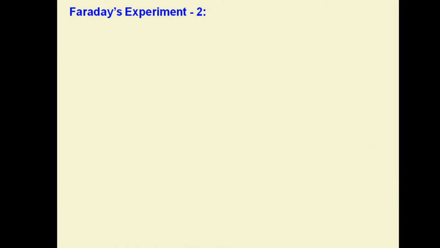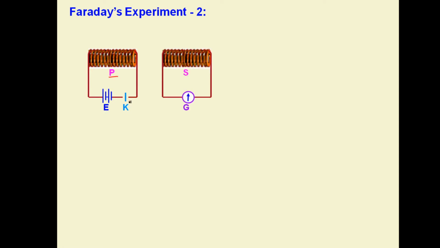Now, another method of Faraday's experiment, one more is there. We have a coil, P for primary coil, and there is a circuit with an open key. This circuit has no current passing through the coil, and we have one more coil connected with a galvanometer. This is called the secondary coil, and the galvanometer will show deflection, but in the second coil there is no battery at all.